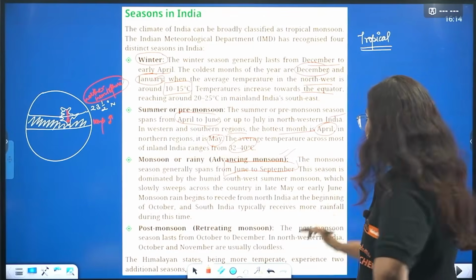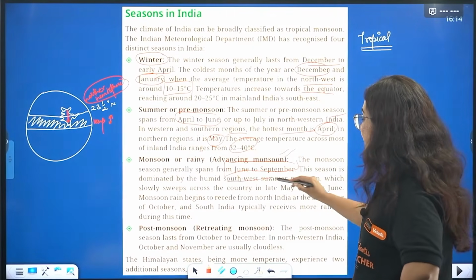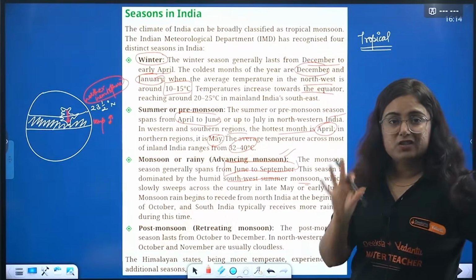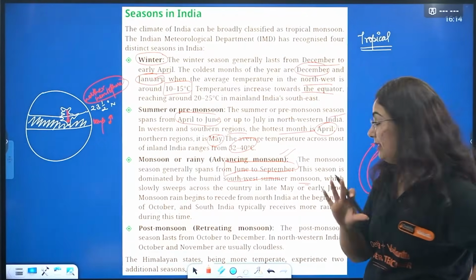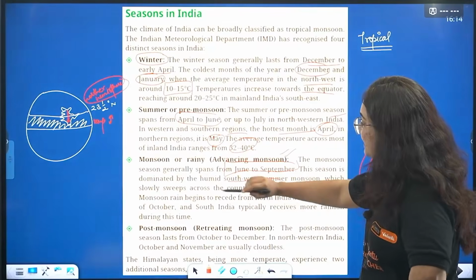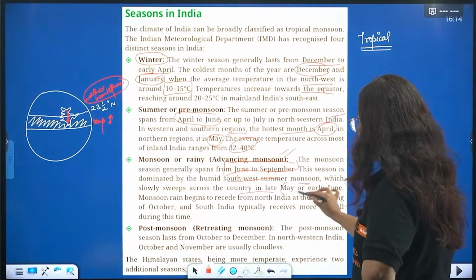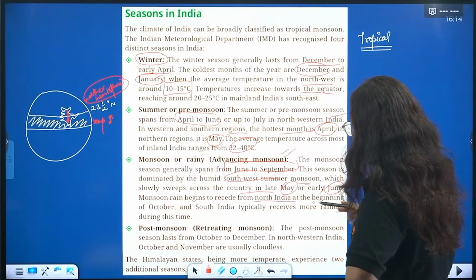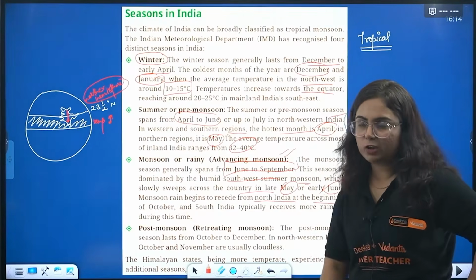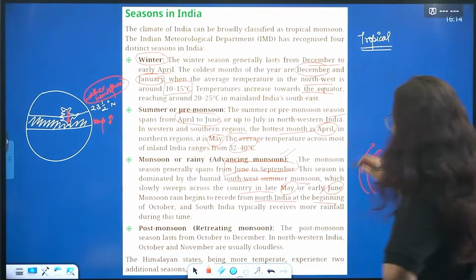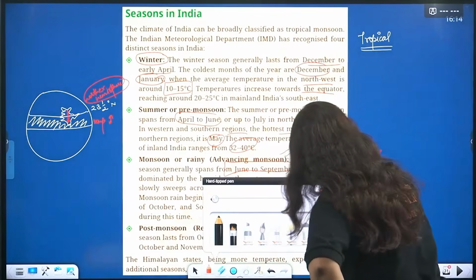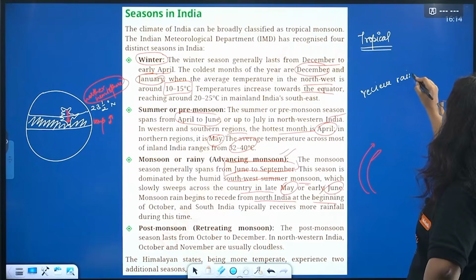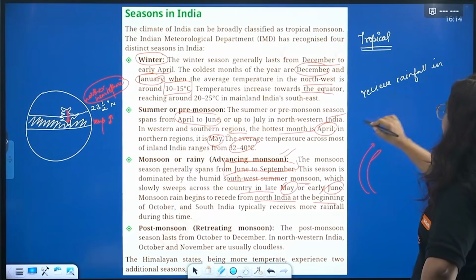Why? We will tell. The season is dominated by the humid southwest summer monsoon, so the wind is coming from the southwest region. Just keep those words in your mind, I will explain that to you. It slowly sweeps over the country in late May and early June. Monsoon rain begins to recede from northern India at the beginning of October. The first place to receive rainfall in mainland India is Kerala.